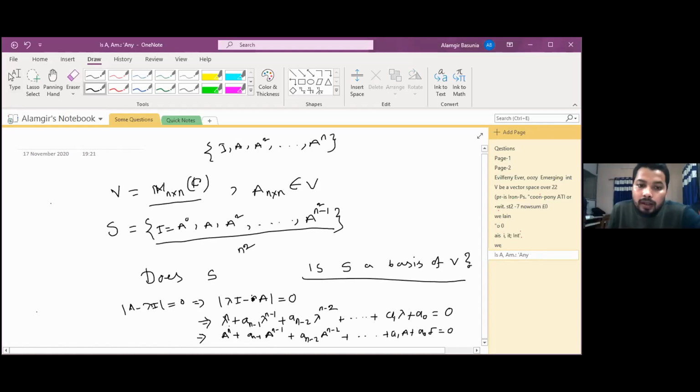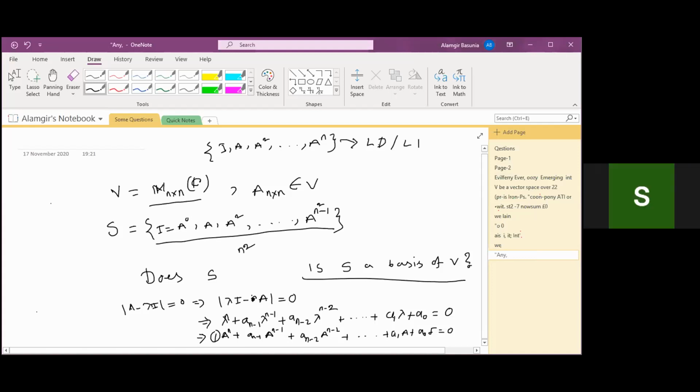Up to A to the power n, and in this linear combination, maybe all other coefficients may be 0, no problem. But what is the coefficient of A to the power n? 1. Then this set is linearly dependent or independent? Linearly dependent, clearly.